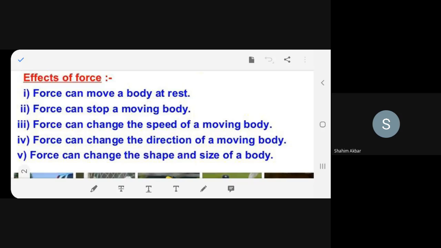Effects of force. First, force can move a body at rest. Second, force can stop a moving body. Third, force can change the speed of a moving body. Fourth, force can change the direction of a moving body. And fifth, force can change the shape and size of a body.